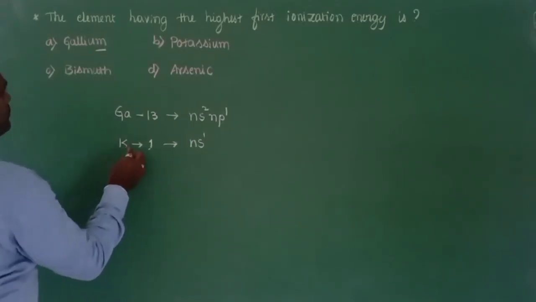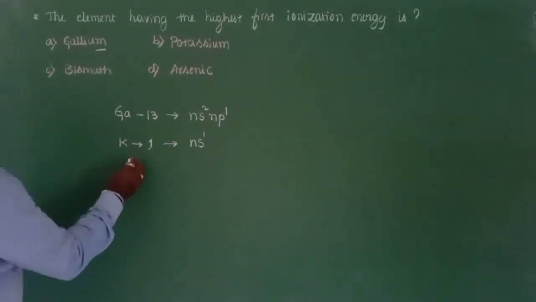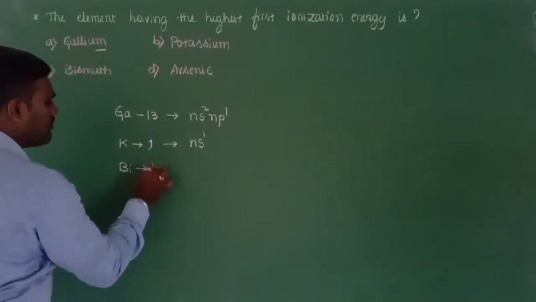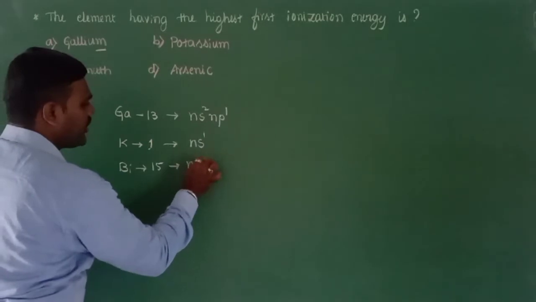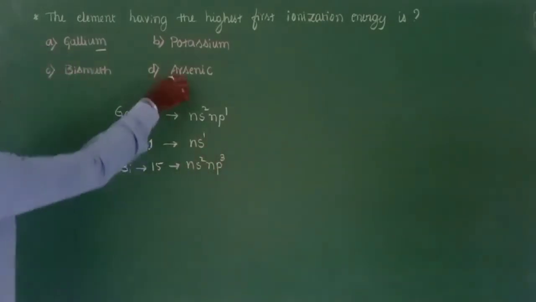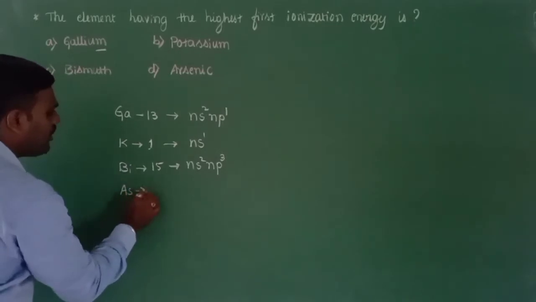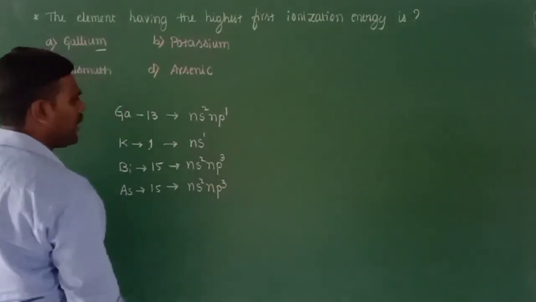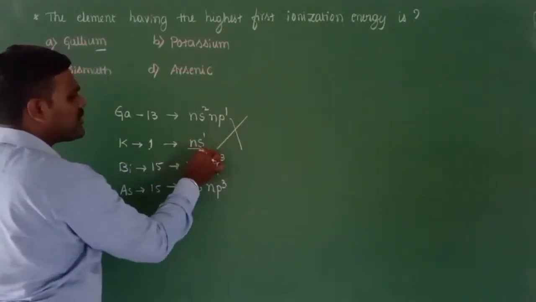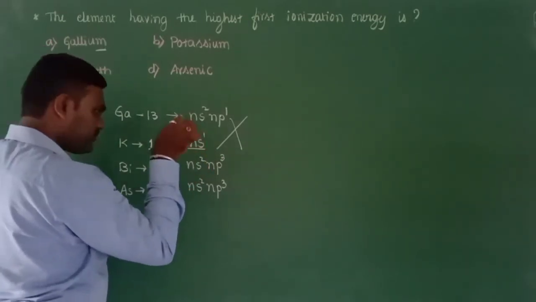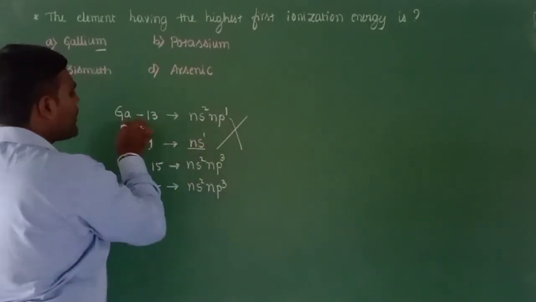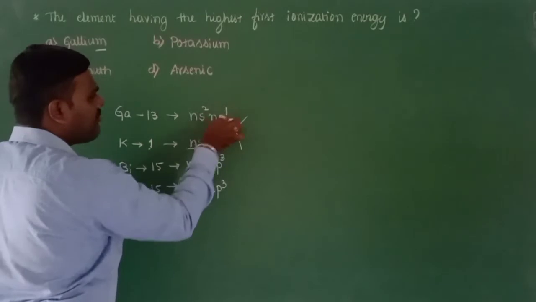The third option is bismuth, which belongs to group number 15, with a general outer electronic configuration of ns2 np3. Arsenic also belongs to group number 15, which again has an outermost electronic configuration of ns2 np3. Potassium is ruled out, because ns1 has only one electron in its valence shell, so removal is very easy. Gallium belongs to group number 13, which has one unpaired electron.